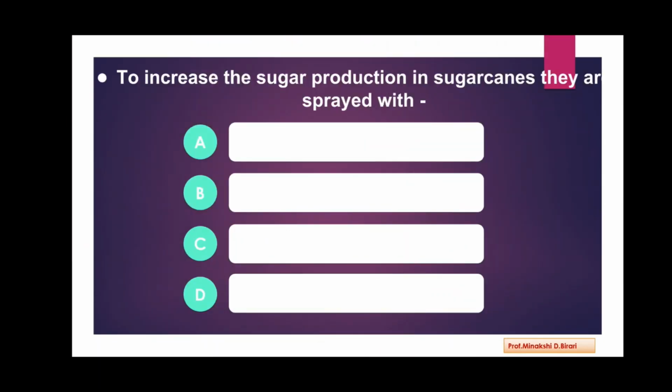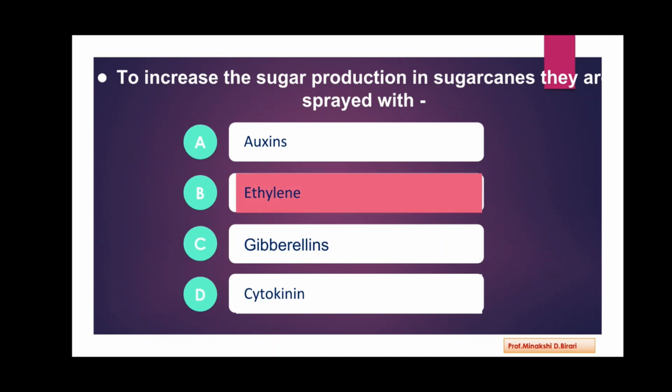Next question. To increase the sugar production in sugar canes, they spread with auxins, ethylene, gibberellins, cytokinin. So to increase the sugar production in sugar canes, ethylene is useful. They are spread on sugar canes.